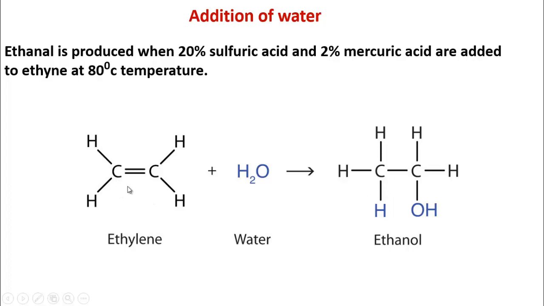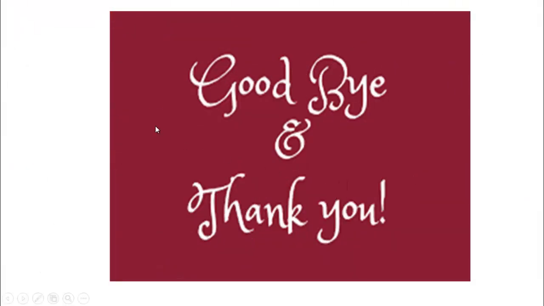Here it will be ethyne, C2H2 plus water, and there will be produced CH3CHO, not ethanol. CH3CHO in case of ethyne. But in case of ethene, ethanol is produced, and in case of ethyne, CH3CHO, acetaldehyde, is produced. So today up to this, I hope you can clearly understand, and in the next class I will come back with my new topics.